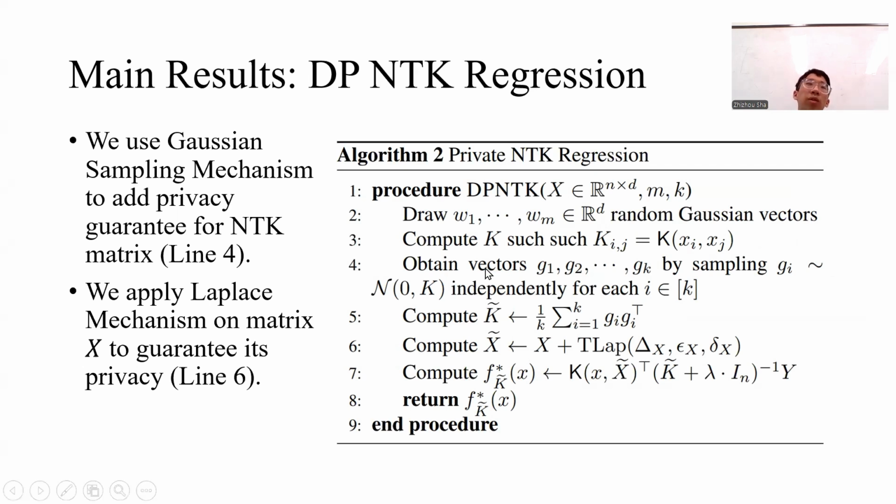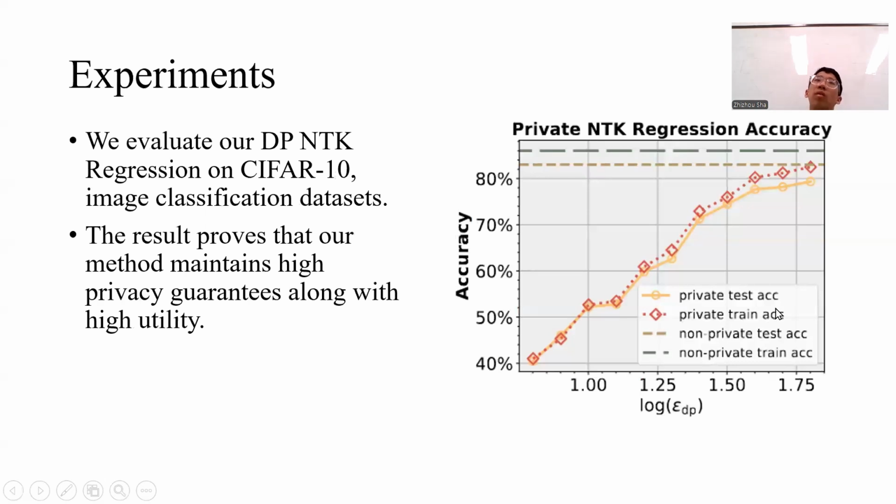And then we use the classical Laplace mechanism to add the privacy guarantee to the original training data X, also here in line 6. Then we can apply the composition lemma to guarantee that our NTK regression also has the privacy guarantee. The entire algorithm is shown on the right-hand side here.